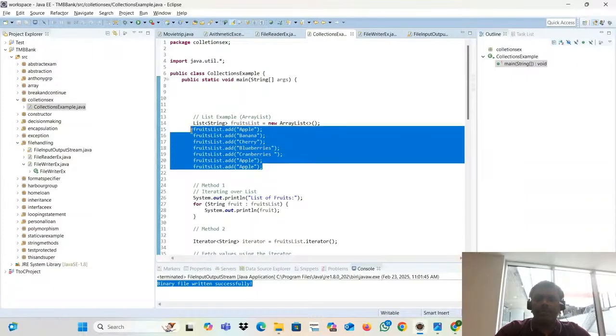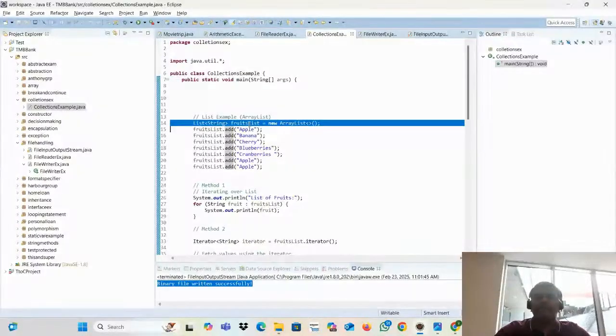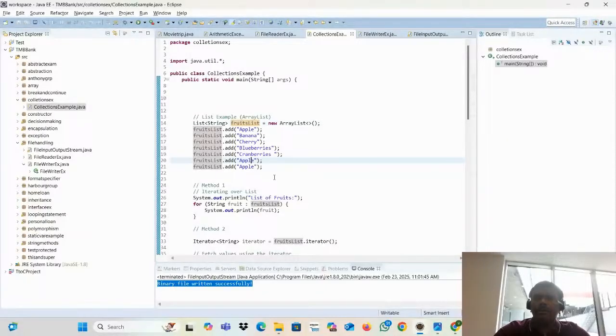So what am I doing there actually? I am adding the elements, I am adding strings. Where will all this stuff go? You'll wonder why I am adding apple three times. What I told about the list is that it will accept duplicates, right or not? That's what it is accepting. Okay, no problem, boss. If I want to fetch it, how can I fetch it actually?